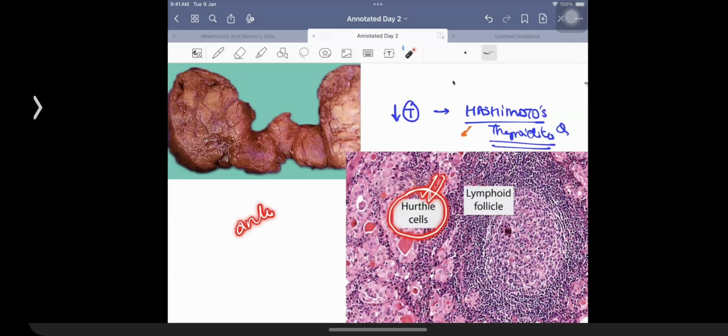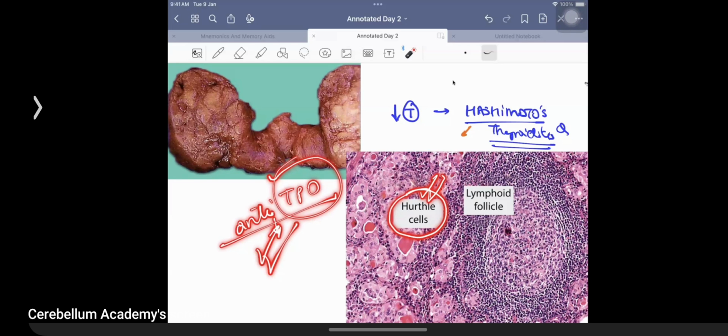Why is anti-TPO antibody important? TPO is a very important enzyme which is required for iodination, for organification, for coupling. If TPO enzyme is not functioning properly, T3, T4 is not produced properly. So now the patients are going to be having hypothyroidism. That is an important thing to be kept in mind.